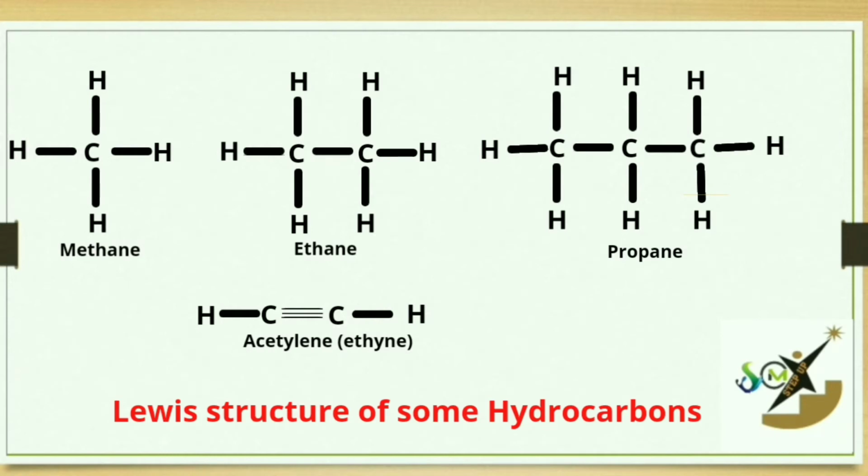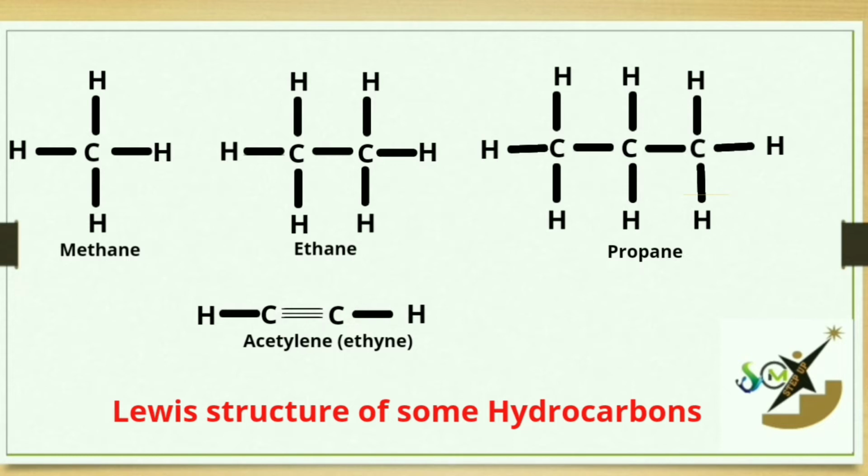If you look at the Lewis structures, you will notice that there is a direct bond between carbon and hydrogen in each of these Lewis structures. Hence, all of these Lewis structures belong to hydrocarbons.